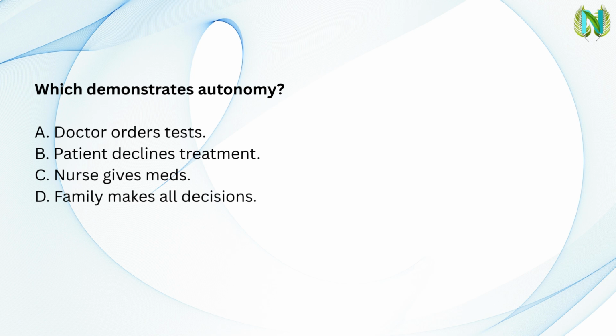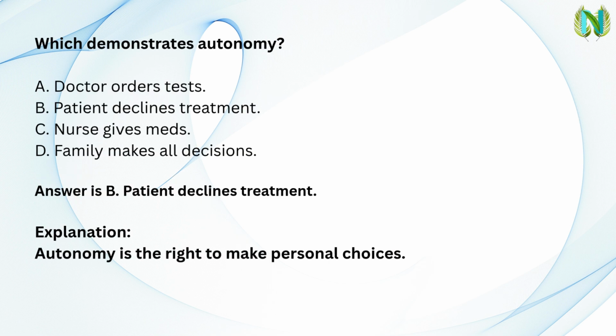Next question. Which demonstrates autonomy? A. Doctor orders tests. B. Patient declines treatment. C. Nurse gives meds. D. Family makes all decisions. Answer. B. Patient declines treatment. Explanation. Autonomy is the right to make personal choices.